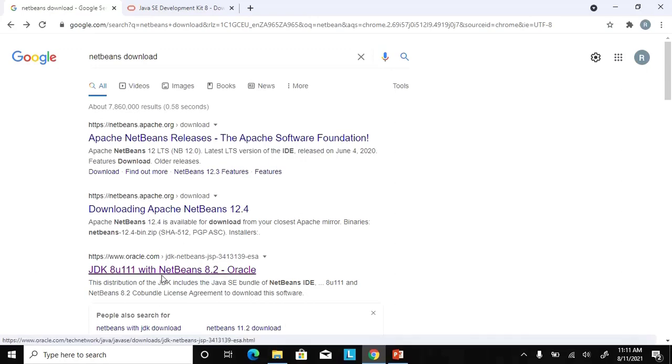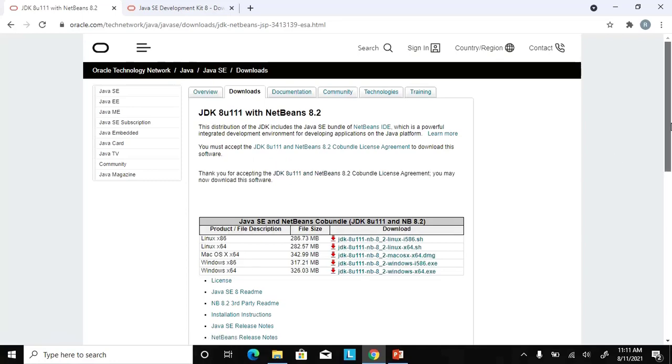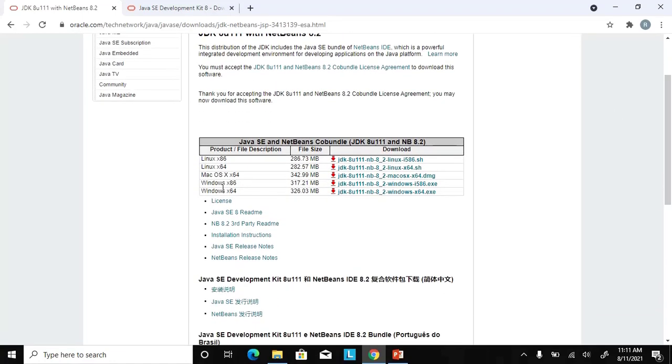Go to this link, click there, and it will take you to this page. First, you need to accept the license agreement. Click there. Then here there is a set of files for NetBeans. If you are using Linux, Mac or Windows, and whether it is 64-bit or 32-bit, download accordingly. It depends on your machine. For example, the one that I'm using is Windows 64, so I have to download this one. So go there, click and download.